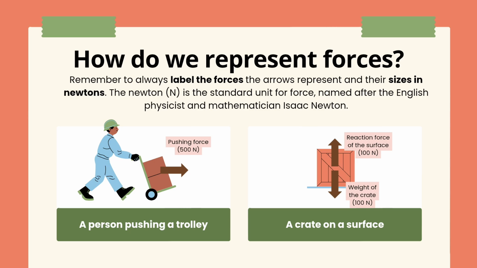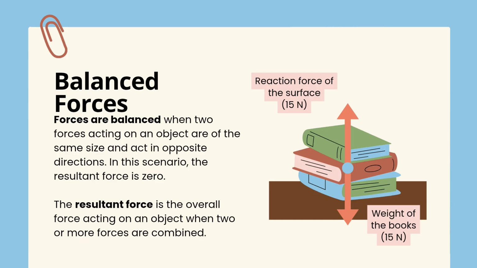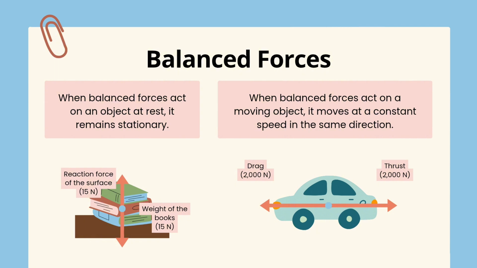Now let's understand balanced forces. Forces are balanced when two forces acting on an object are equal in size and act in opposite directions. When this happens, the resultant force becomes zero. Resultant force means the overall force acting on an object after combining all the forces. If balanced forces act on a stationary object, the object remains still. If balanced forces act on a moving object, it continues moving at the same speed in the same direction.